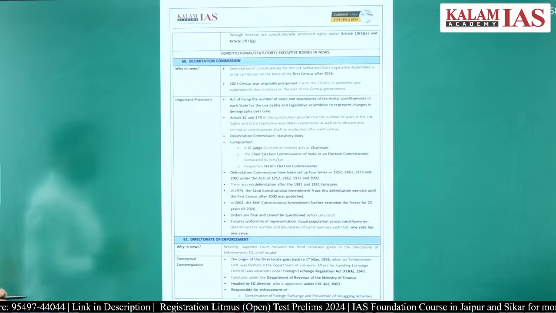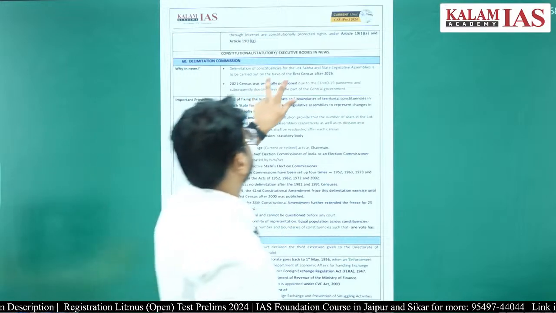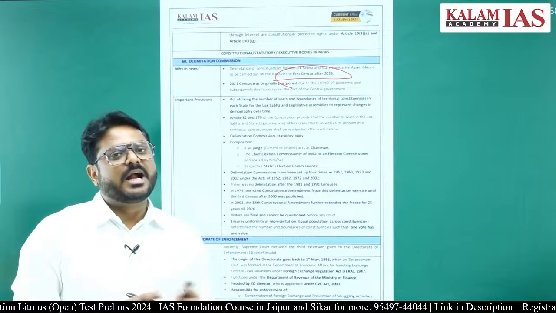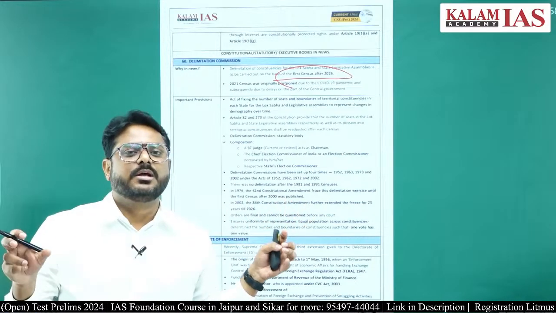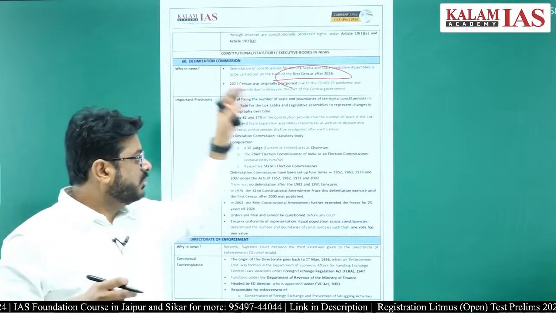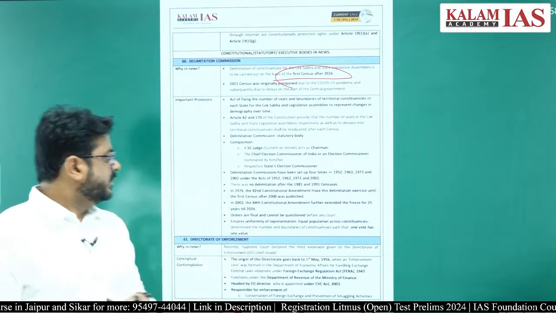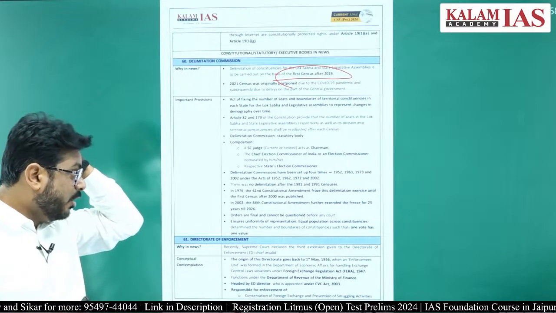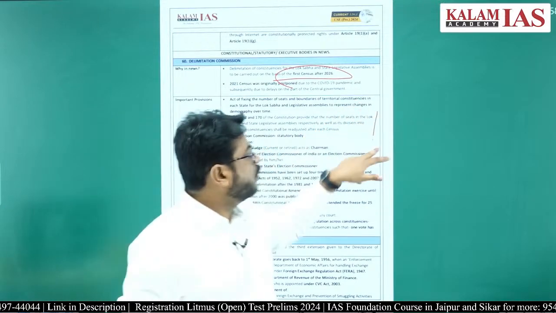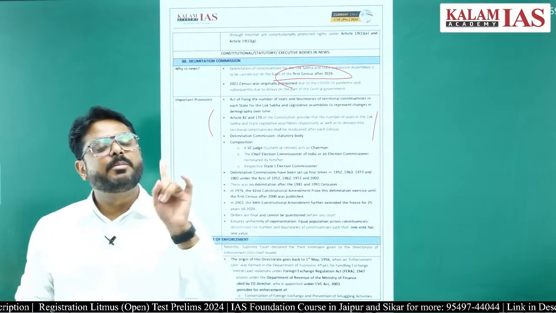Delimitation Commission, everyone knows this Delimitation Commission. What does it do? It decides what will be the area of the constituency on the basis of population. It will decide on the basis of census, right? So Delimitation Commissions have been set up time and again, more than 4 times. Is it a constitutional body? No, it is not a constitutional body, it is a statutory body because it has been formed through the Delimitation Commission Act.